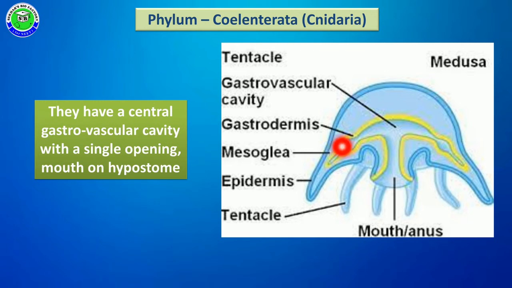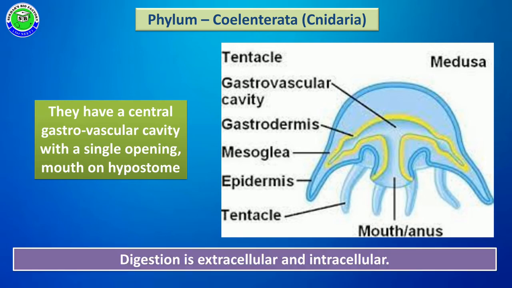The gastrovascular cavity present in their body is open to the outside by a single opening. This opening is present on the hypostome and acts as both mouth and anus. So due to having only a single opening that acts as mouth and anus, these members show an incomplete digestive system.